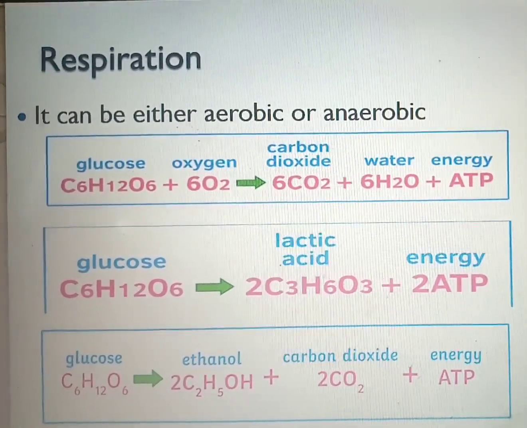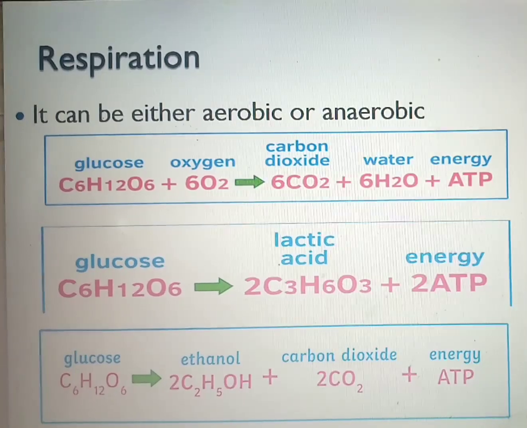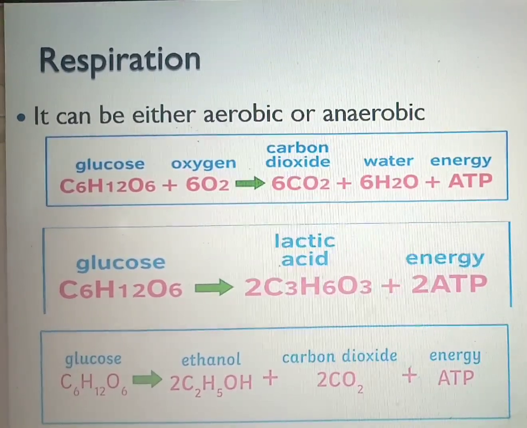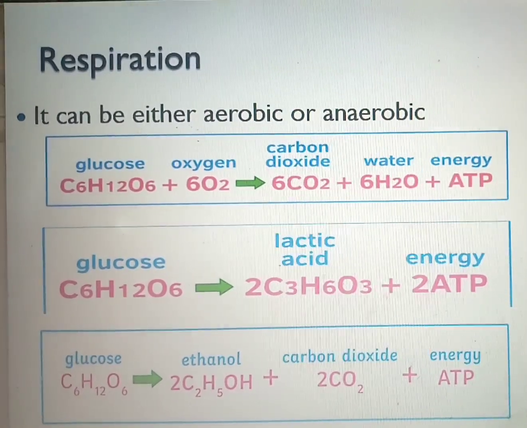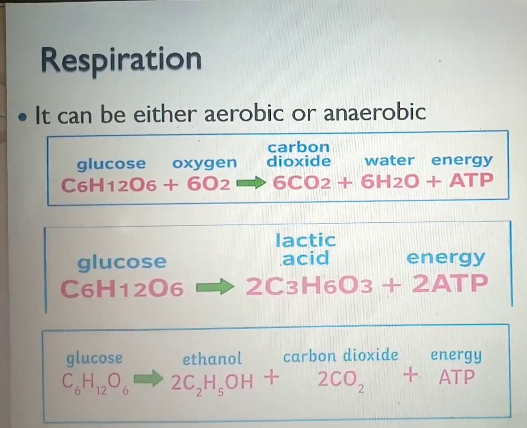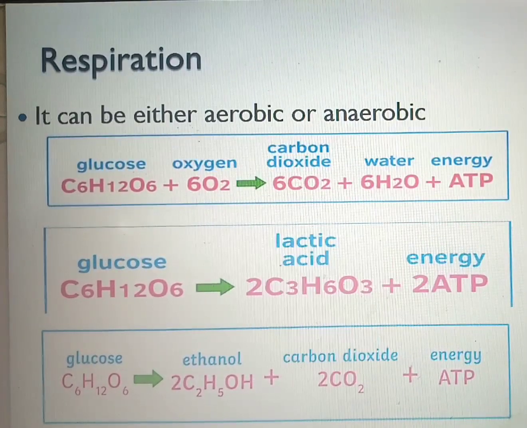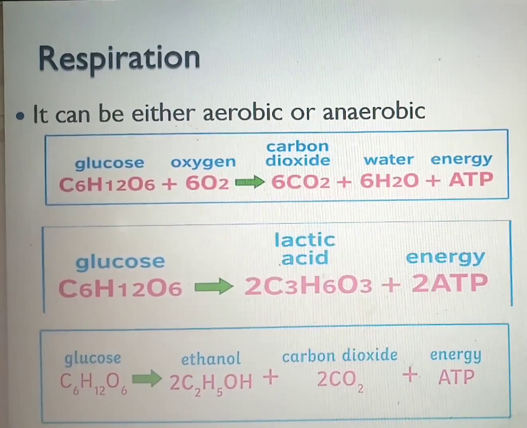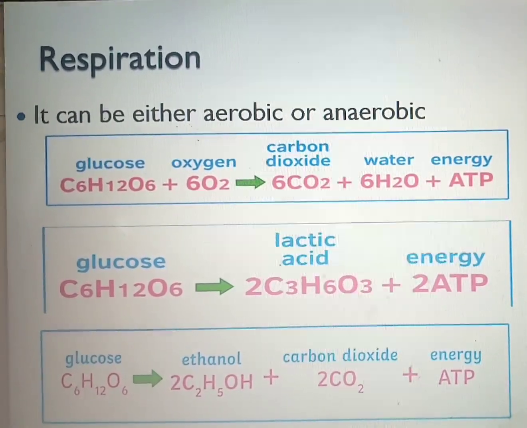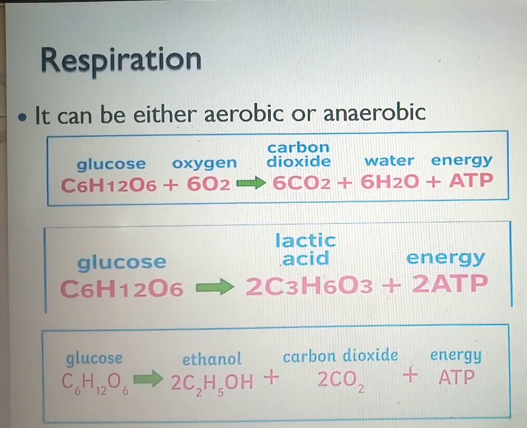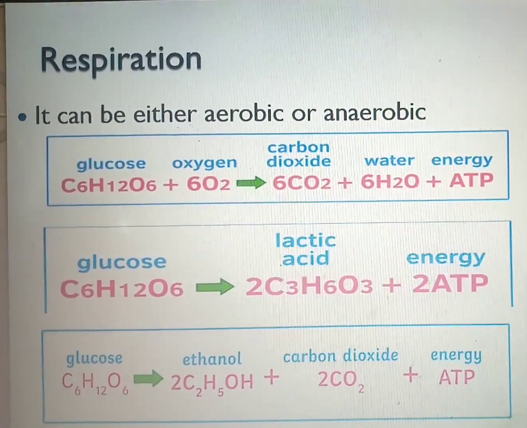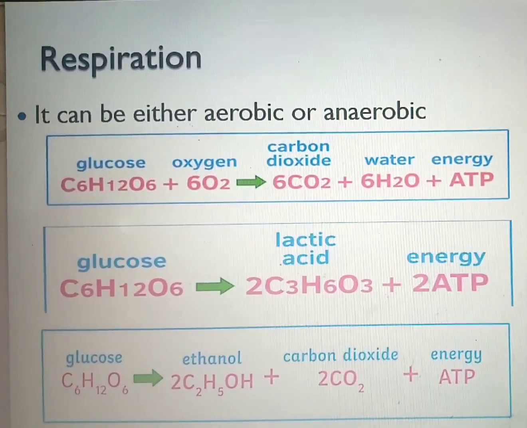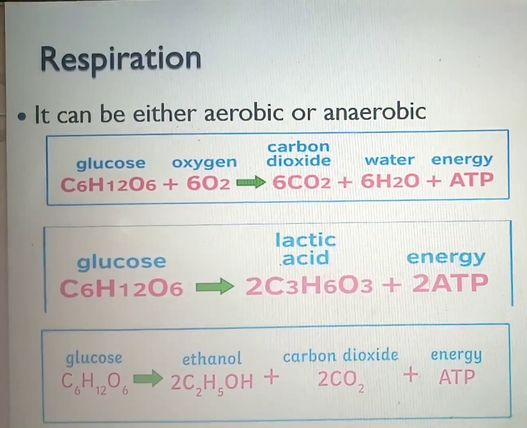Now, the second equation represents anaerobic respiration. Anaerobic respiration is respiration that takes place in the absence of oxygen, and you have two types of it. One is lactic acid fermentation. The second one is alcohol fermentation. Lactic acid fermentation, that's equation 2, is when glucose is broken down to give you lactic acid and energy, ATP.